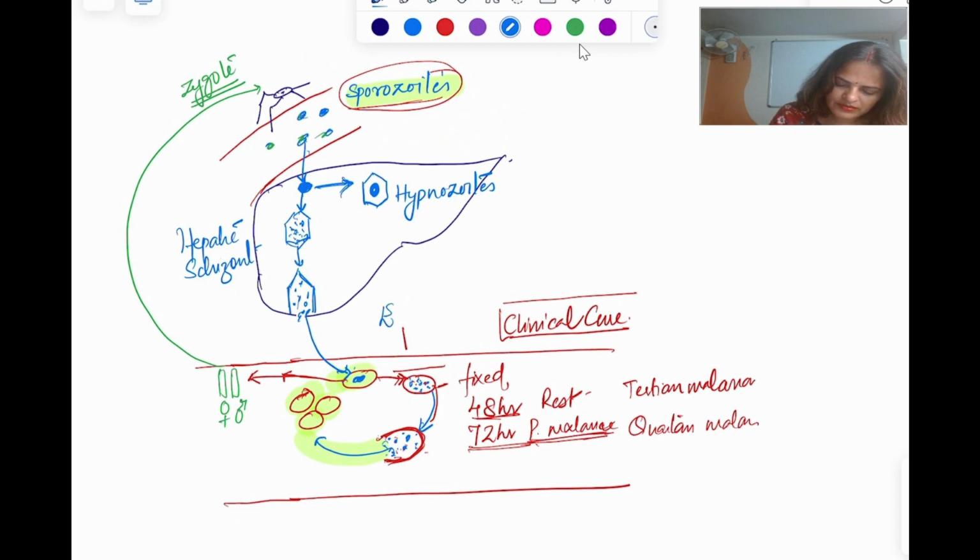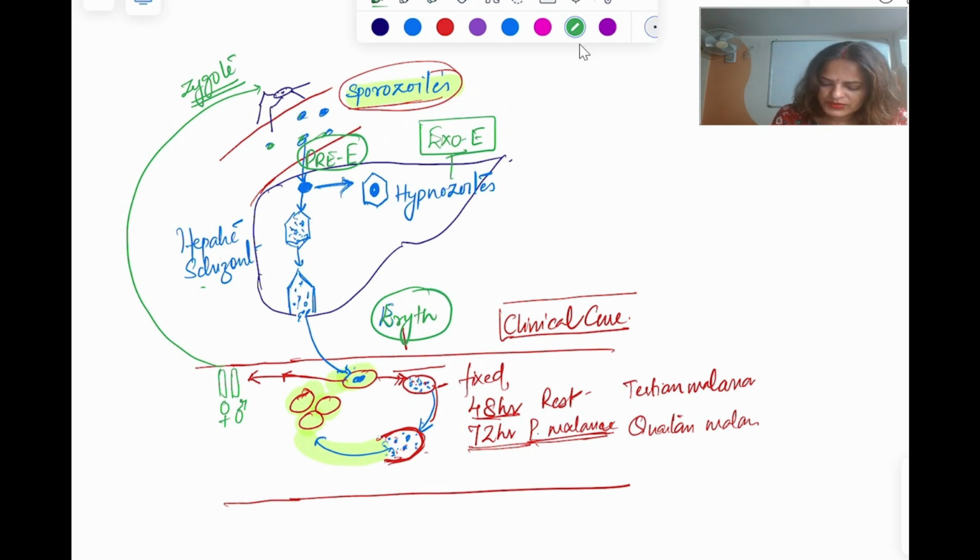And this phase, we say it is the erythrocytic phase. And this phase, where your hepatic schizont is, this is called pre-erythrocytic. And this hypnozoite, this is called the exoerythrocytic phase.